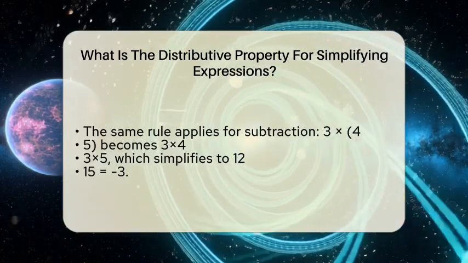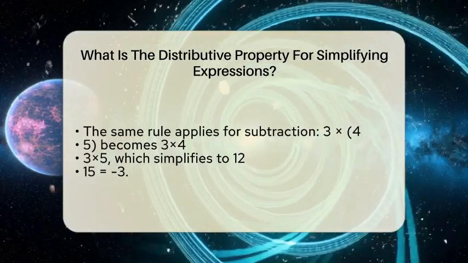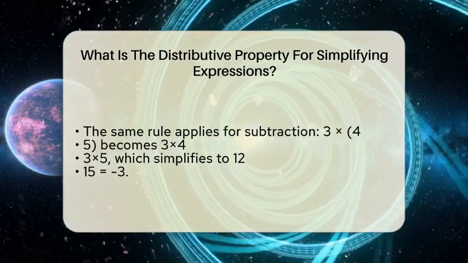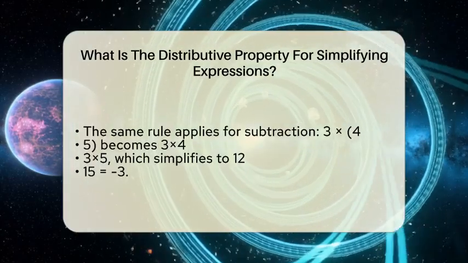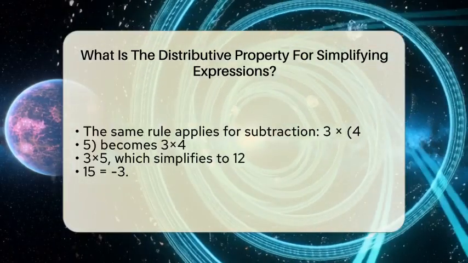This rule works the same way with subtraction. If you have 3 times the difference of 4 and 5, you multiply 3 by 4 and 3 by 5 separately, then subtract the second product from the first. That's 3 times 4 minus 3 times 5, which is 12 minus 15, giving you -3.